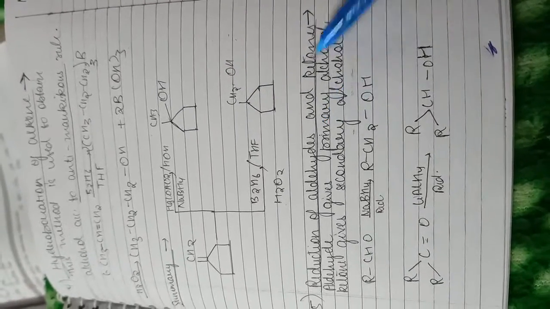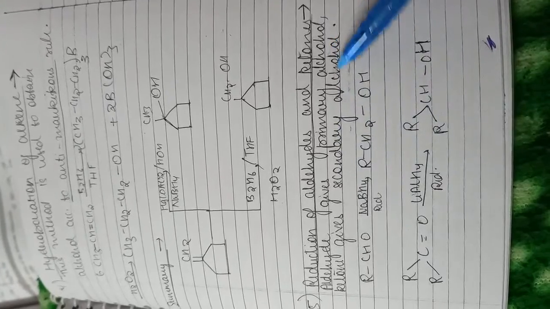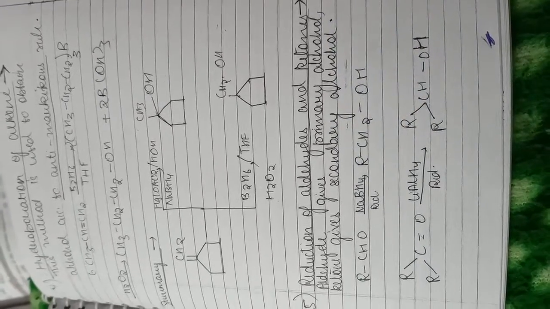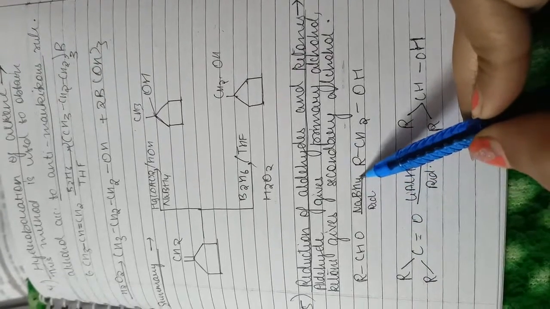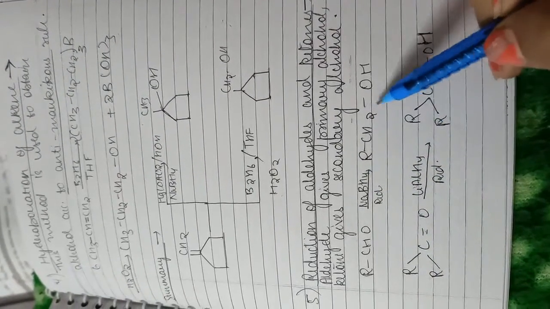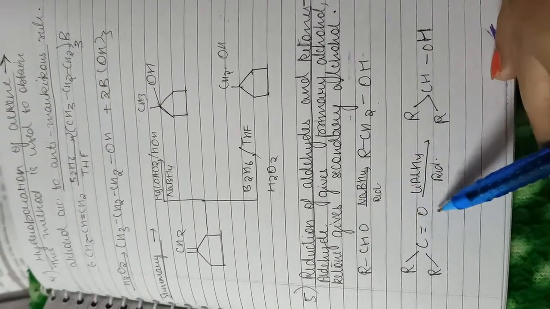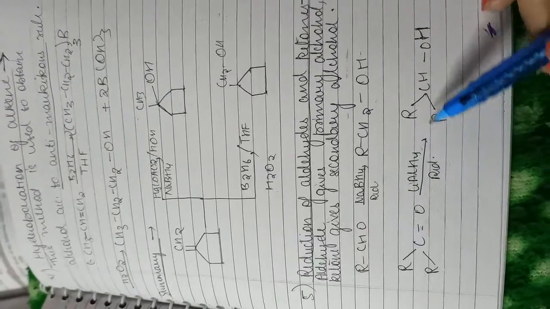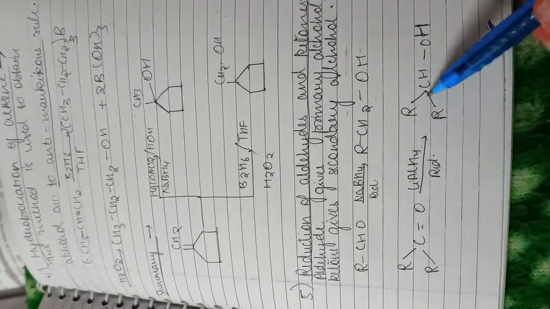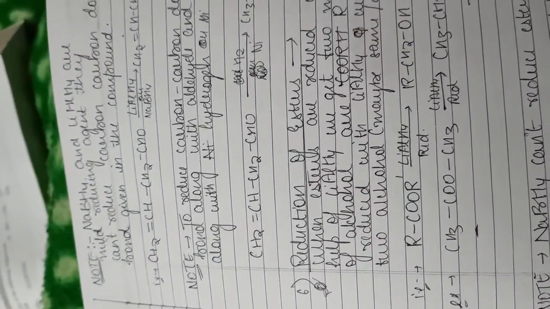Reduction of aldehyde and ketone. In this, aldehyde gives primary alcohol and ketones give secondary alcohol. So RCHO with NaBH4 forms RCH2OH. R2C=O with LiAlH4 on reduction forms R2CHOH. Fine. Next reaction.